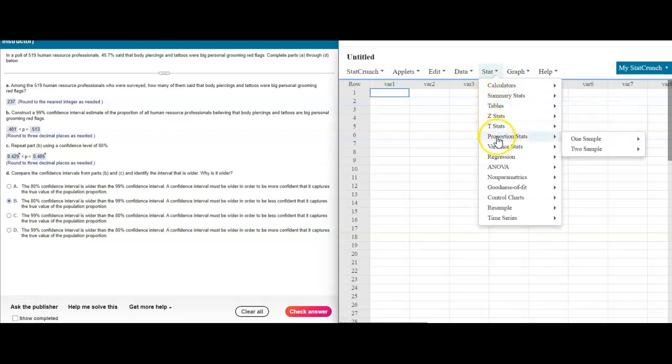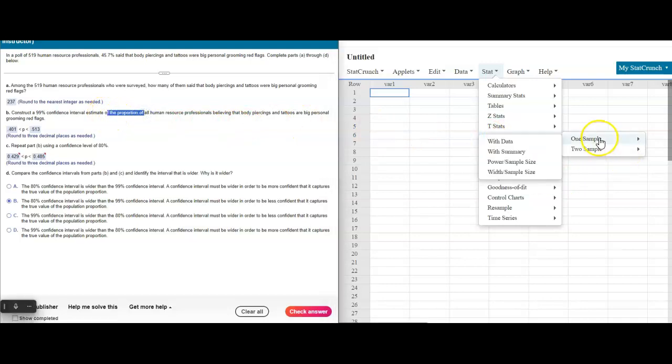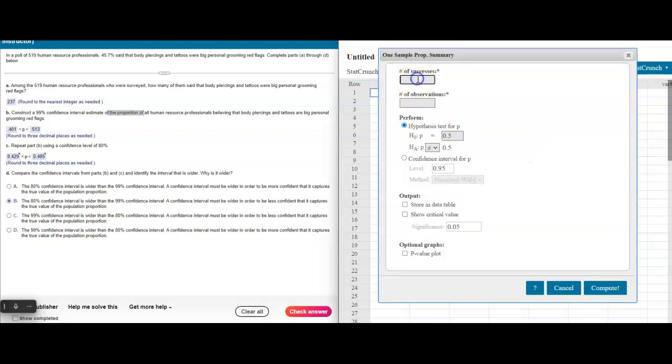Proportion Stats, and I'm going to Proportion Stats because we want to estimate the proportion. We only have one sample that we're working with. We're not comparing two different proportions, and I'm going to choose with summary because I don't actually have the data. I just have a summary of the data. And in the summary, I have that the number of successes was 237. That's how many people actually said that body piercings and tattoos were big personal grooming red flags out of the total number of 519 people that were observed.